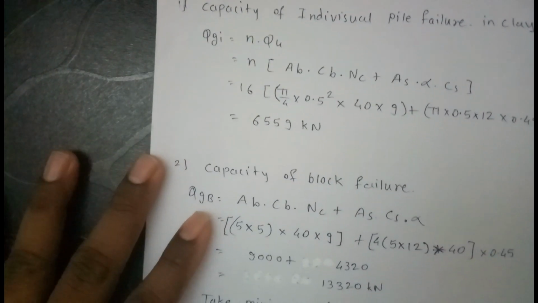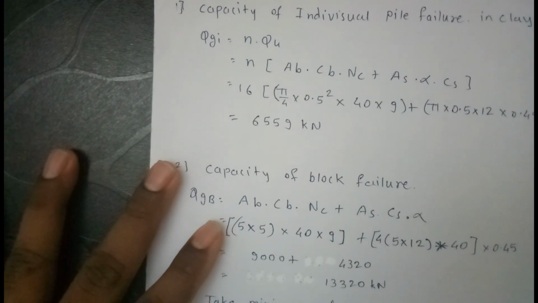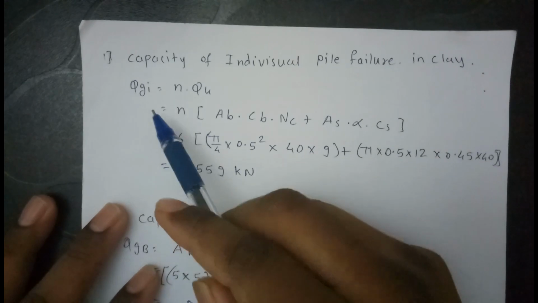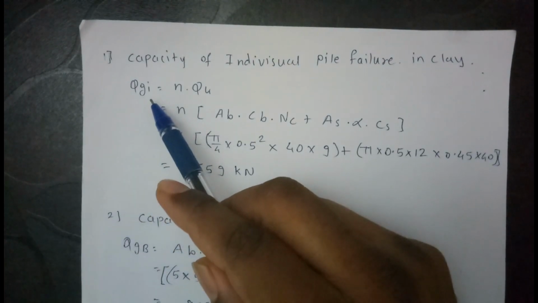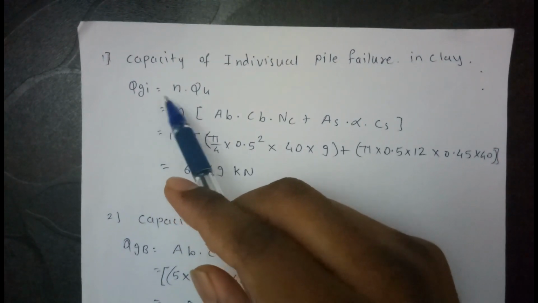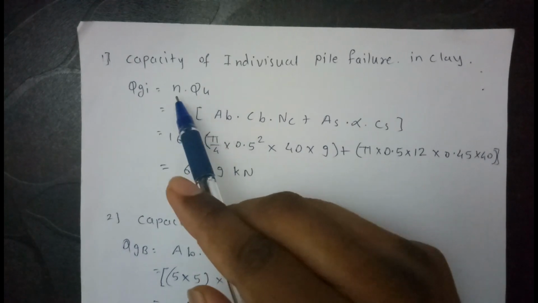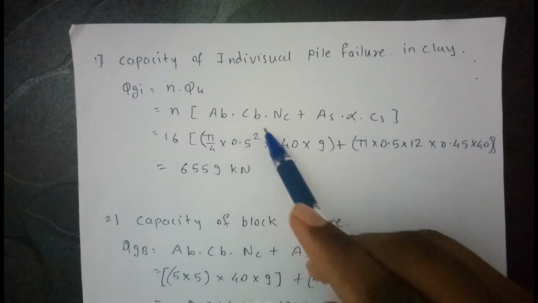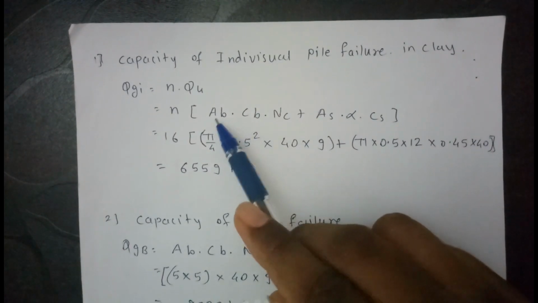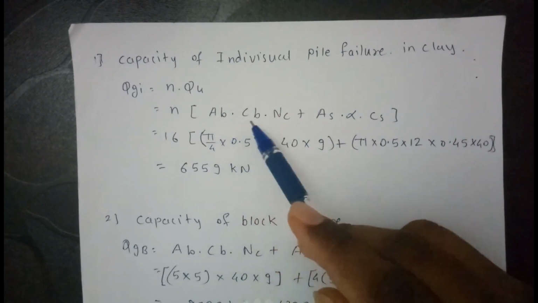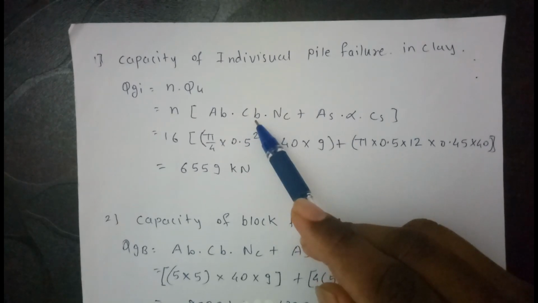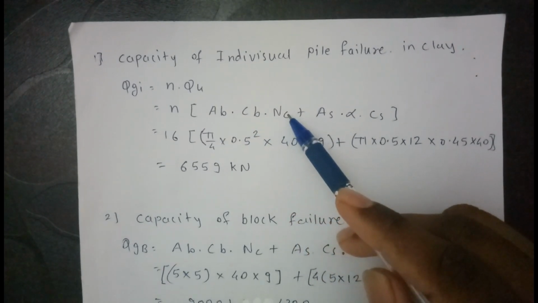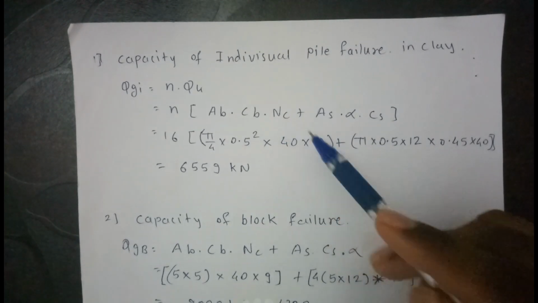Now capacity of individual piles failure in clay. This is the first design. So QGI, that is individual capacity of piles, is equal to N into Qu. N is the number of piles and Qu is the Ab, Cb and Nc. Ab is the base area of the pile, Cb is the cohesion at the base, and Nc, if it is not given, we have to assume, that is 9.